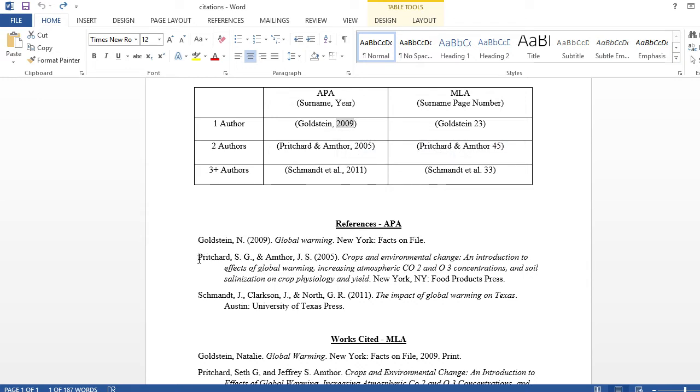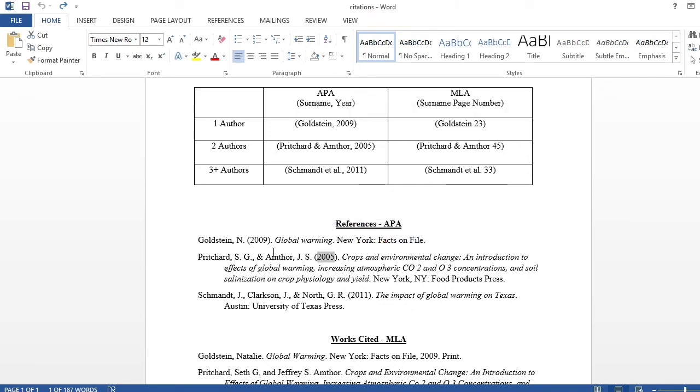For the second book, we have 2 authors. So the in-text citation will be the first author's surname, that is Pritchard, followed by the and sign, then space, then the second author's surname, which is Amoth, followed by a comma, then space, then the year of publication, which is 2005.